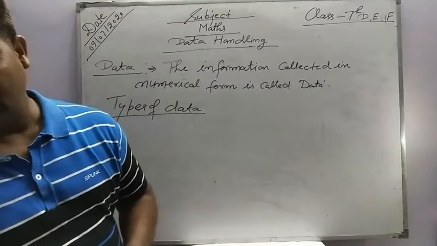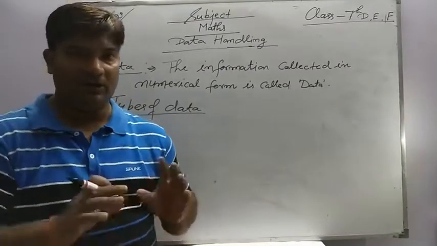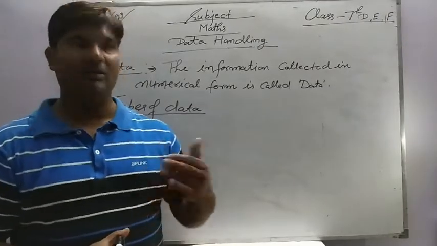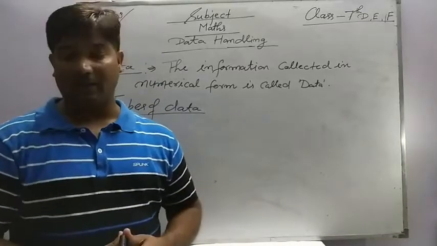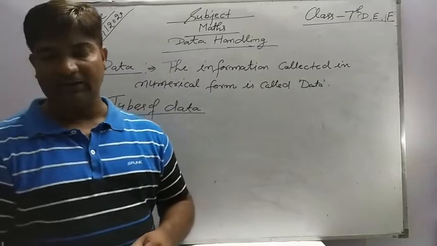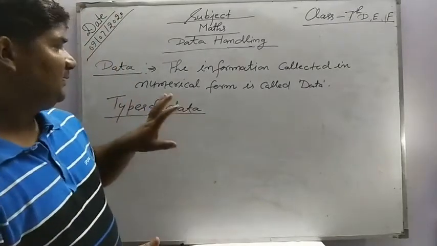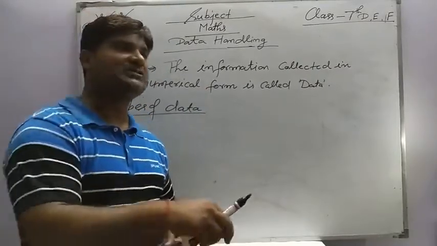It means the data that are not arranged in ascending order or in descending order are called raw data. For example, the data collected in its original form. In other words, we can say that raw data is the data collected in its original form.